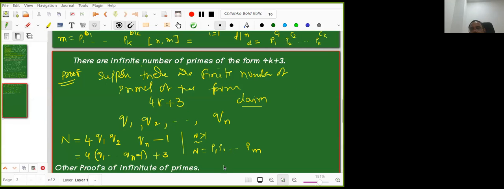Suppose that none of them are of the form 4k plus 3, then which form are they? 4k plus 1, right?